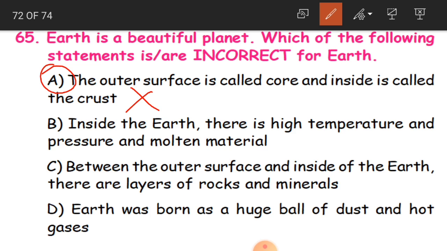This is also correct. C, between the outer surface and inside of the earth there are layers of rocks and minerals. This is correct. D, earth was born as a huge ball of dust and hot gases. This is also correct. So what is our correct answer children? B, C, D are correct, but statement A is incorrect, and that incorrect statement is the correct answer for our question. Understood children?